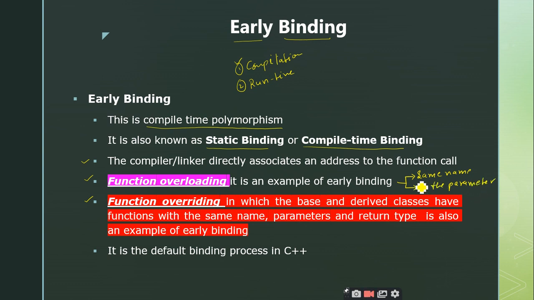So if you have more than one function with the same name but with a different parameter list, that concept we call function overloading, and this function overloading helps in implementing the early binding concept, right? Similarly, what do you mean by function overriding?